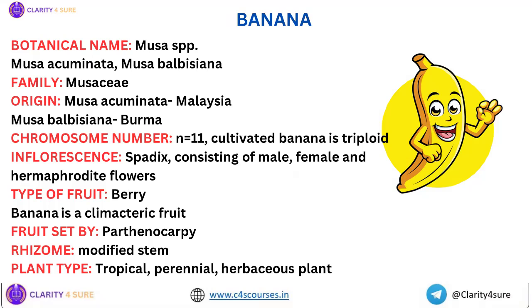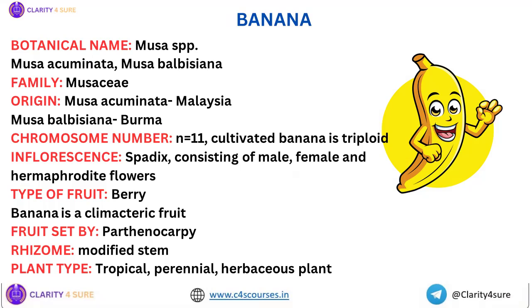And Musa paradisica is a triploid, right? So the common cultivated varieties of banana which we consume are triploid, okay? That is why it explains the seedlessness in case of banana. Origin, you see, Musa acuminata is of Malaysia and Musa bulbiciana of Burma. What was the origin of mango? Indo-Burma region. So you can remember, mango, Indo-Burma region was the origin, and Musa bulbiciana is also Burma, right?